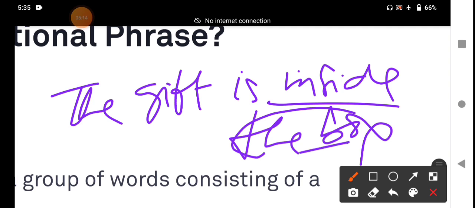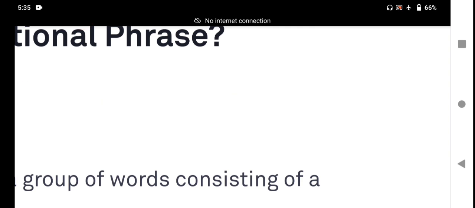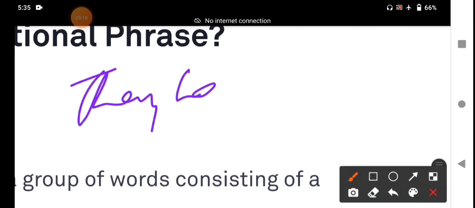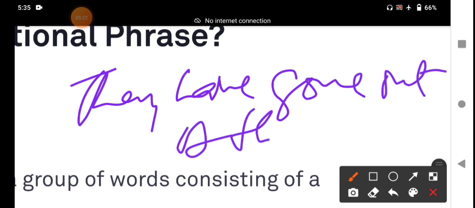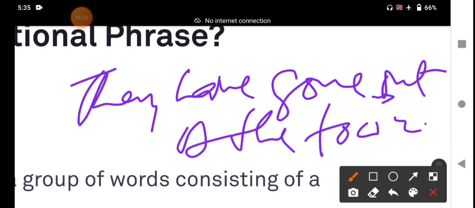And for example, they have gone out of the town. They have gone out of the town. Out of indicates the position in relation to other words. This is the function of the preposition, my dear students.